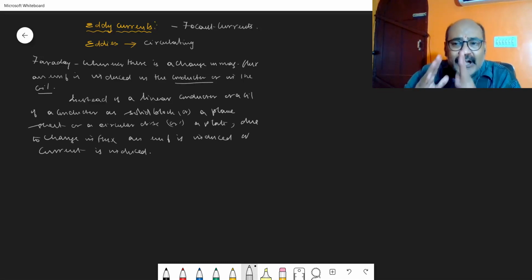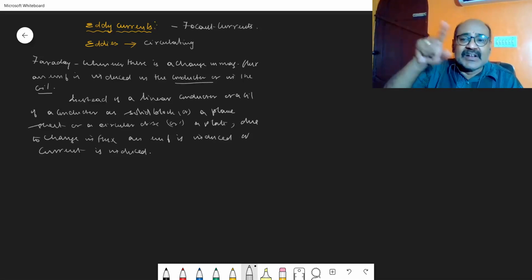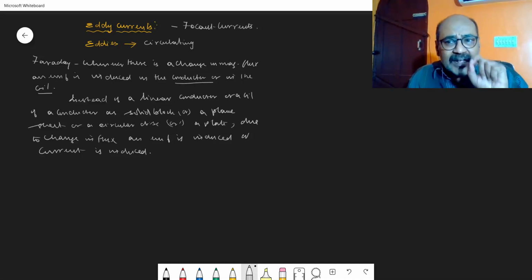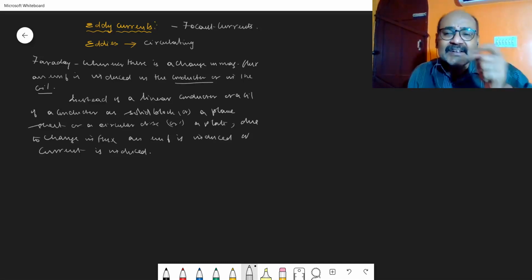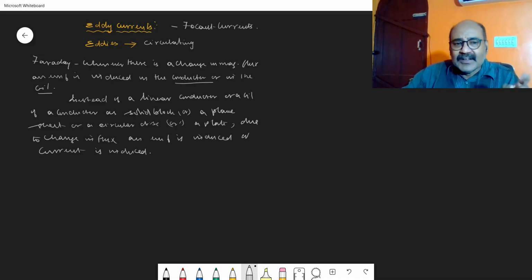Since the induced current does not have a path to flow or a definite loop, the current is given out in the form of concentric rings. The concentric rings resemble eddies, so the currents are called eddy currents, or otherwise called Foucault currents. So what happened? An EMF is induced, or current is induced.